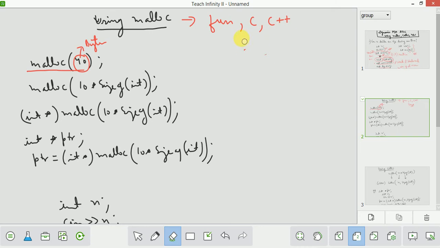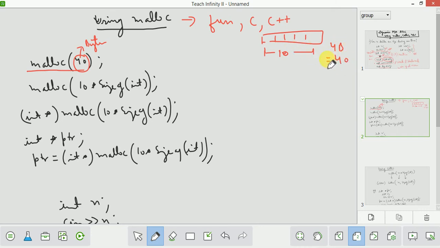Okay, so why do we need 40 bytes? Suppose I want to create an array of 10 integers. So there should be 10 integers, and how much memory do we need for these 10 integers? Suppose each integer is 4 bytes, then total memory will be 40 bytes.